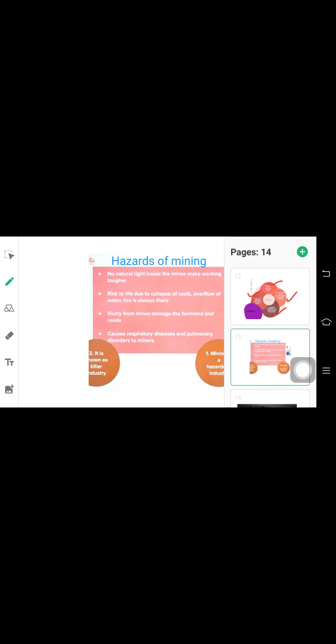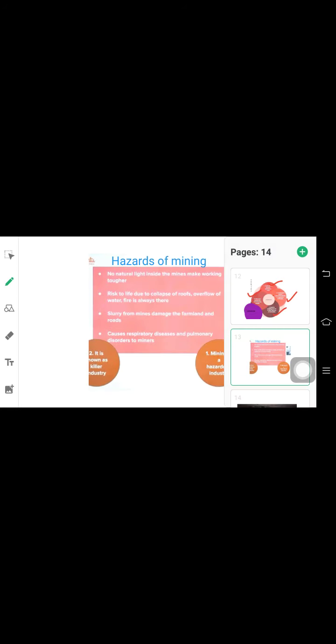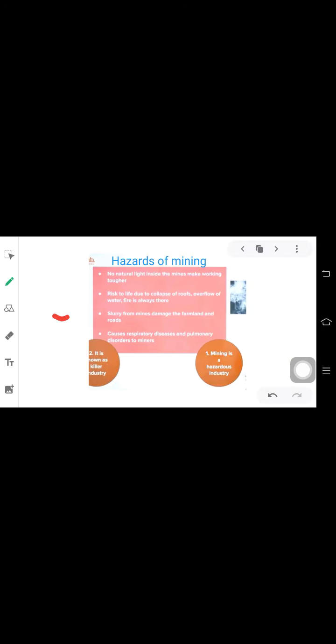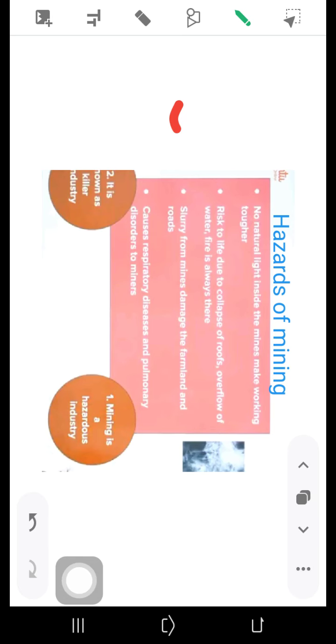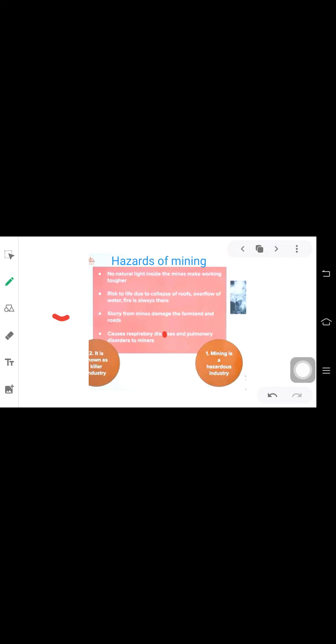Moving to the next one. The next topic is hazards of mining. It is an important question that generally comes in the exam, and we should be aware of it.